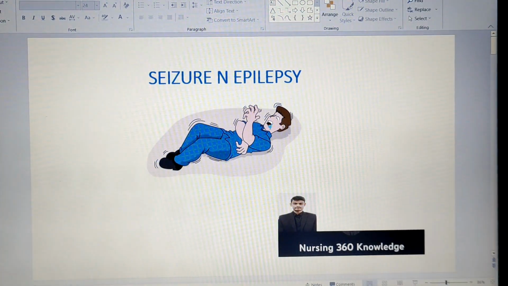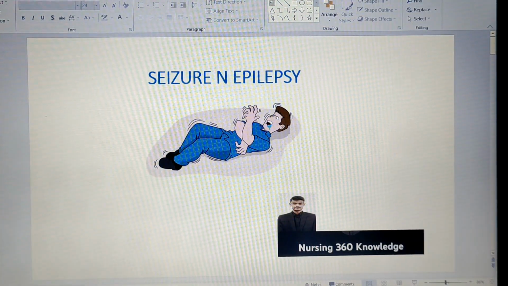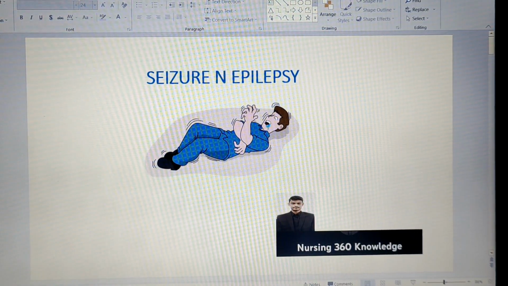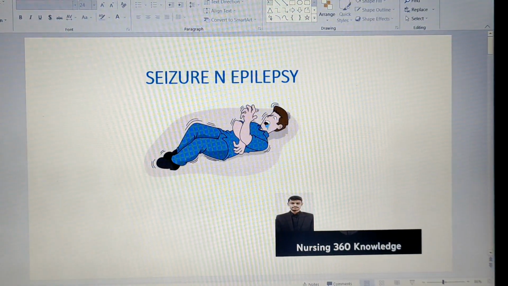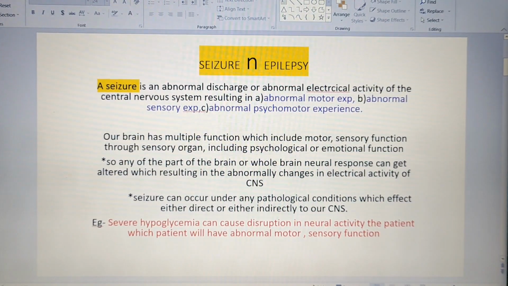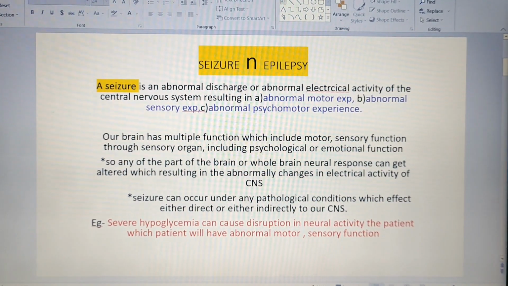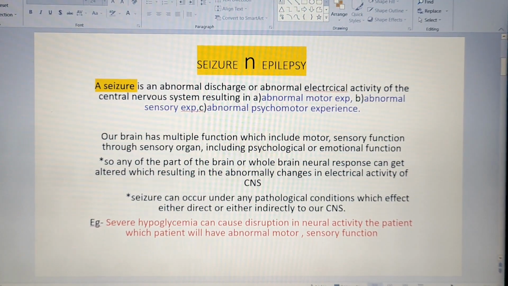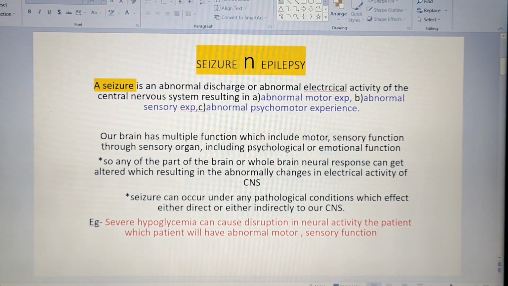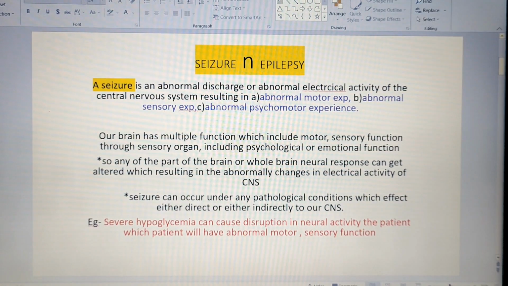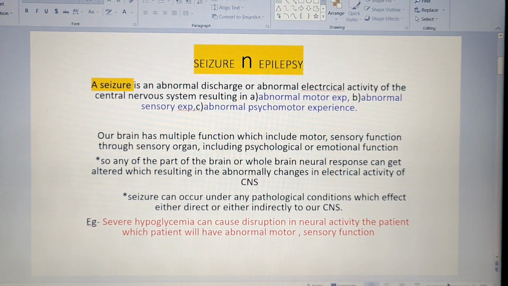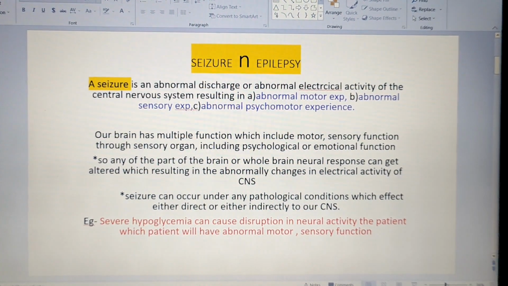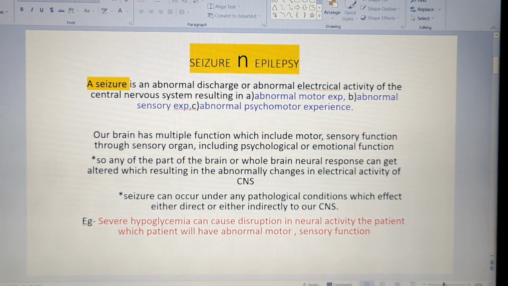Today's class is a very important and interesting topic that we are going to have a detailed look at, that is seizure and epilepsy. So let's study seizure and epilepsy in detail. When I say seizure or epilepsy, sometimes students may get confused that both are the same. And some of them also have only partial knowledge about seizure and epilepsy.